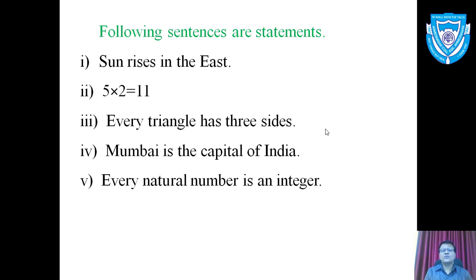Note that every sentence is not a statement. By definition, the sentence has to be assertive type and it should have a fixed truth value.